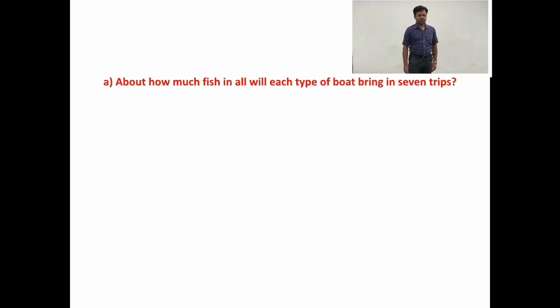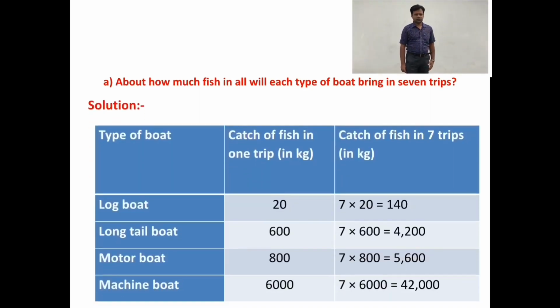About how much fish in all will each type of boat bring in 7 trips? Logboat 7 into 20 is 140 kg, long tail boat 7 into 600 is equal to 4200 kg, motor boat 7 into 800 is equal to 5600 kg, machine boat 7 into 6000 is equal to 42000 kg.